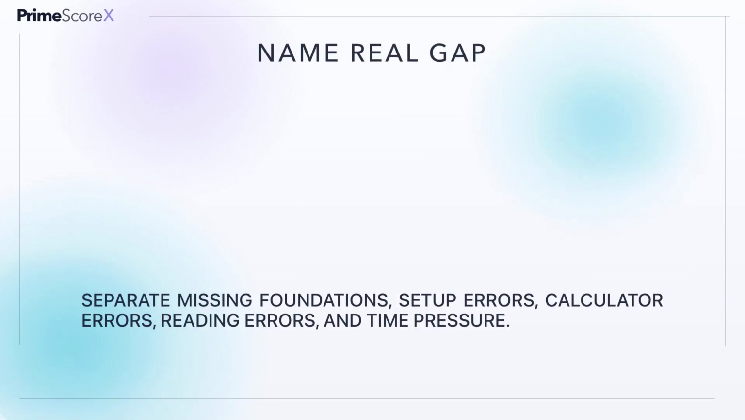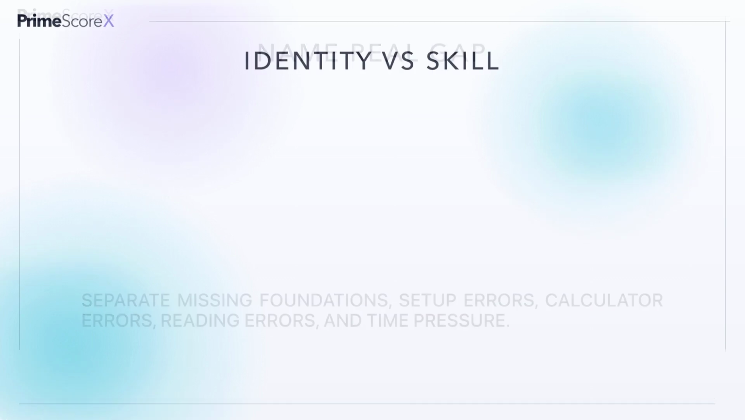Math anxiety grows when every problem feels identical. Divide the weakness into categories. Foundation gaps involve skills such as fractions or negative numbers. Setup errors choose the wrong equation or operation. Calculator errors produce the wrong input or output. Reading errors miss the target, and time pressure can amplify every category. Each needs a different solution.